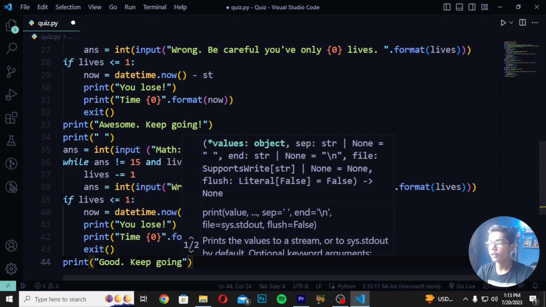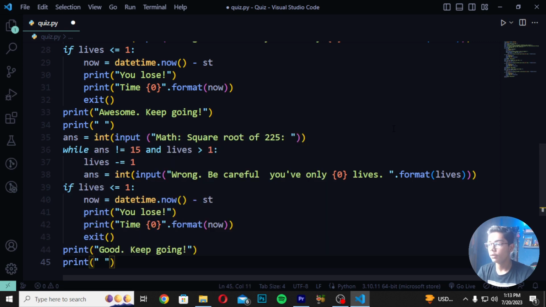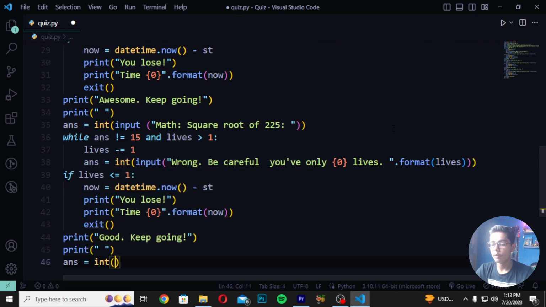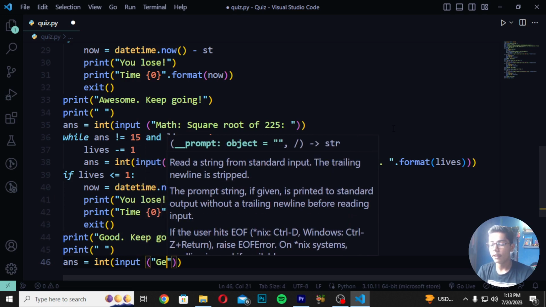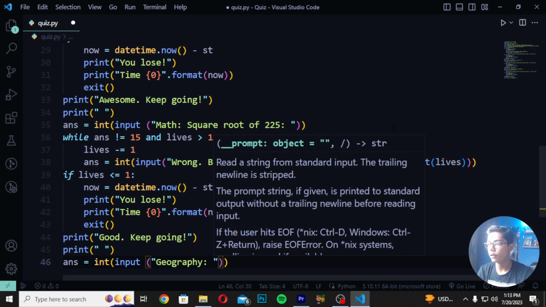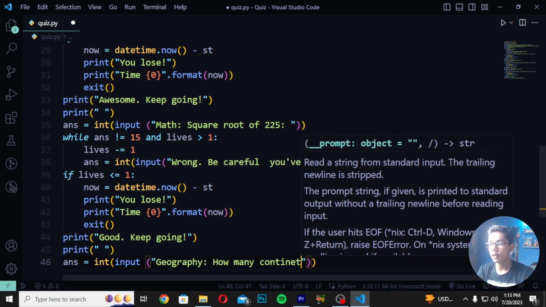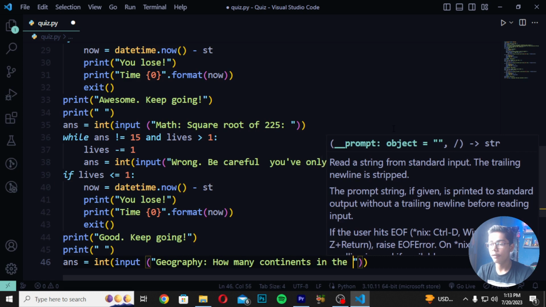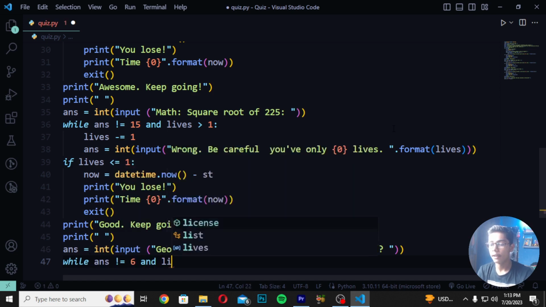And now when you've written this command, again you have to write this mark here, then give a space to this column. Answer is equals to input, and in this I will be giving a space and write here "geography". And I will be now just writing here "how many continents in the world?" Write here question mark, give space. Then you have to write here "while answer", and write here 6 and lives.